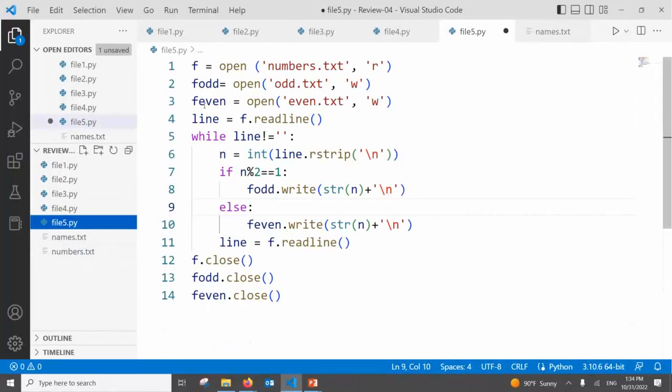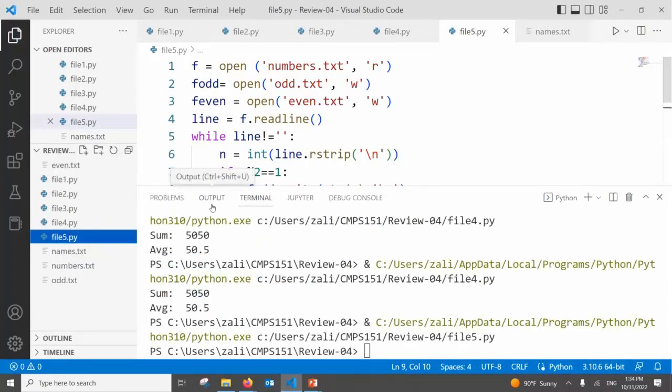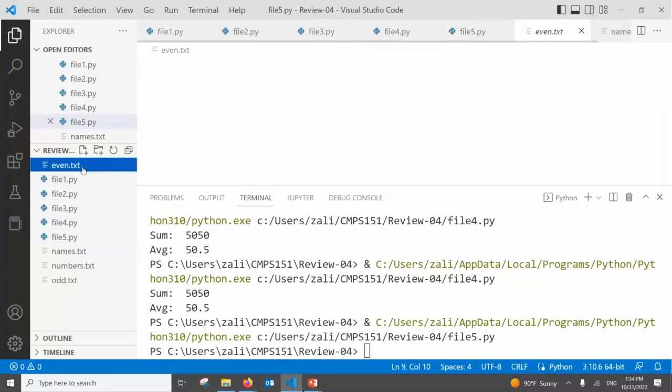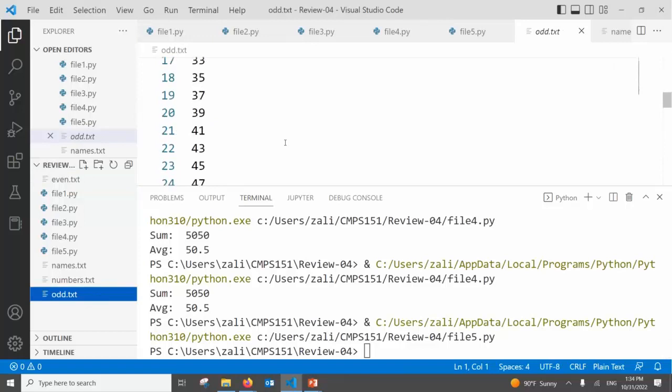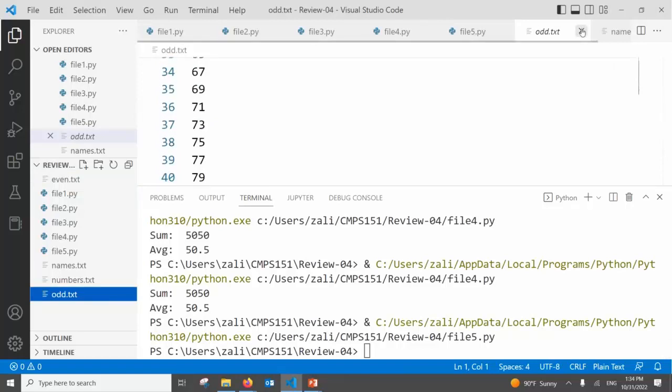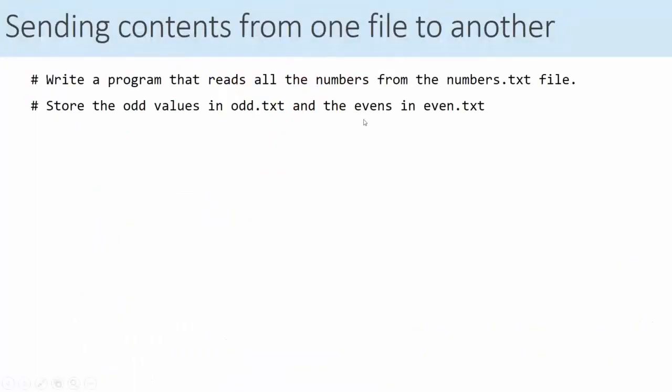What should I get now here? Let us see the output. We have what? Odds. Where is even? Here is even. Let's see the even. All are even, amigos. All are even, right? Okay. And the odd, all are what? All are odd. Does that make sense, guys? So we could read data from one file and send it to another file.